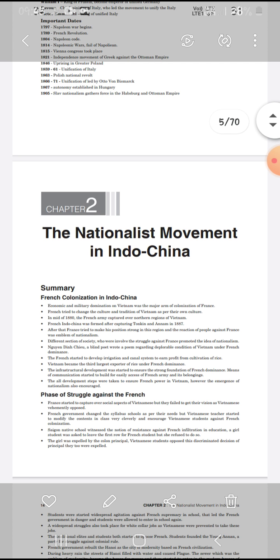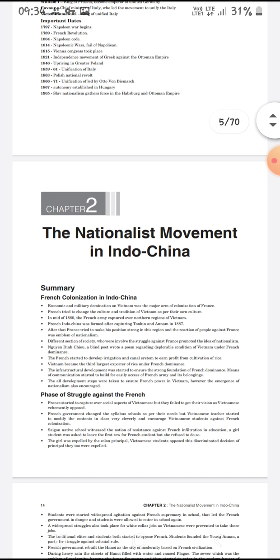Then the phase of struggle against the French. France started to capture the social aspects of Vietnam, but they failed in getting a vision of Vietnamism, and Vietnam's people opposed them.